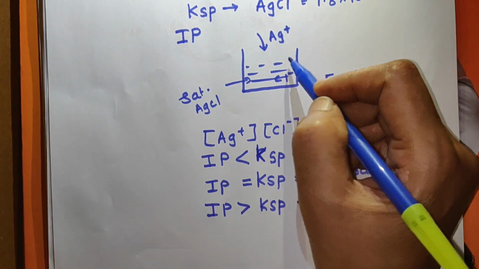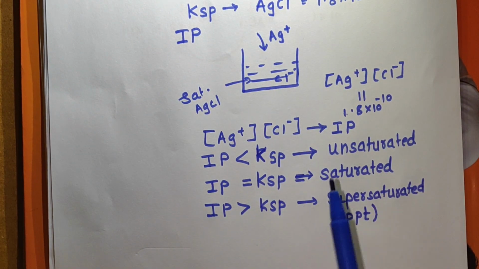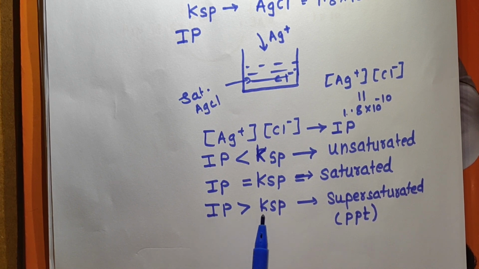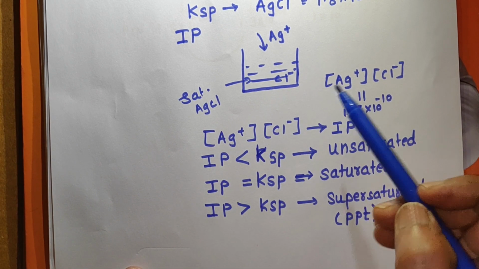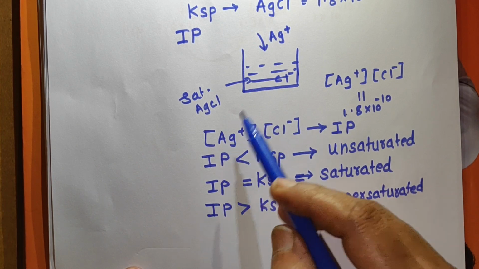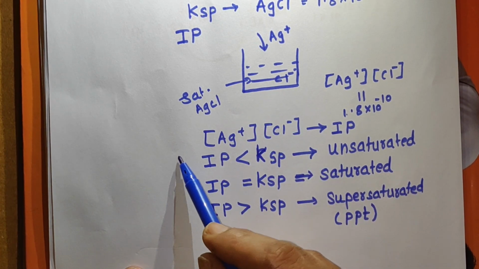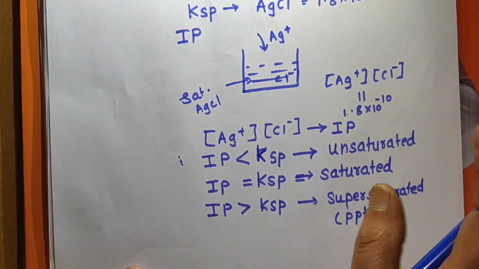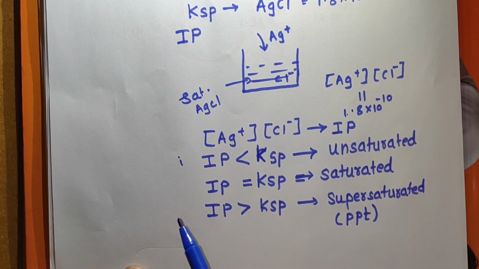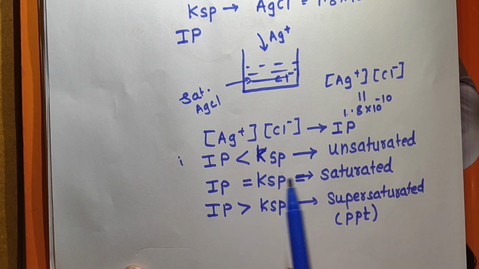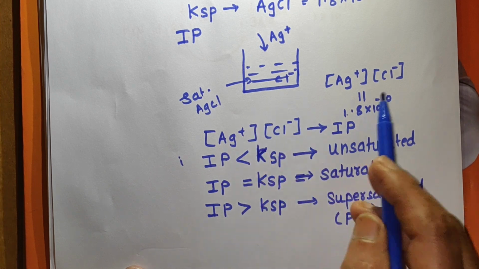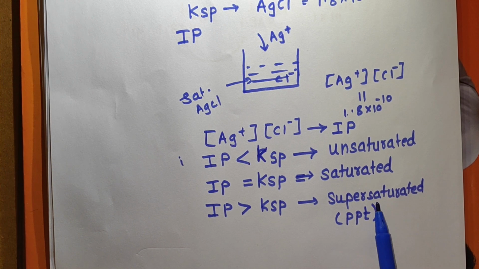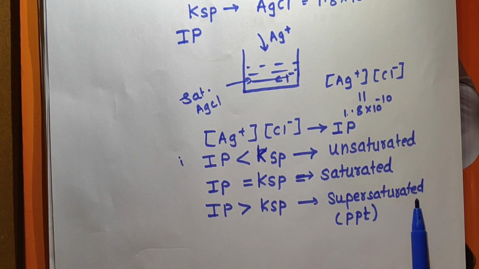Now when you have to obtain the PPT of AgCl, remember what the condition is. The ionic product must be greater than solubility product. Before that, in the first condition, where ionic product is less than solubility product, the solution is unsaturated, and you cannot obtain precipitate. When ionic product becomes equal to solubility product, the solution is saturated. And when ionic product is greater than solubility product, the solution becomes supersaturated and you can obtain the PPT.